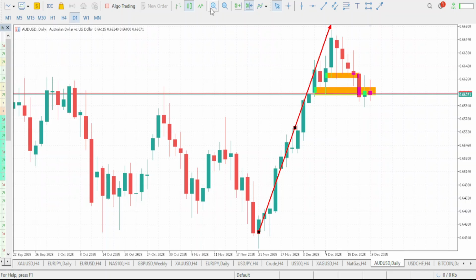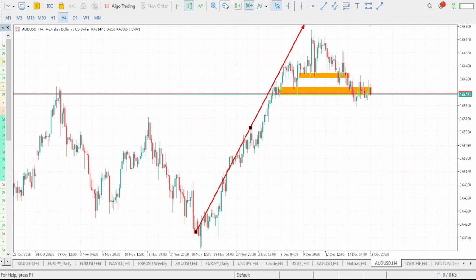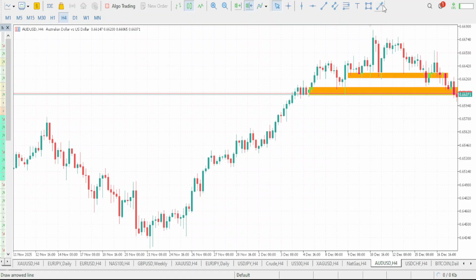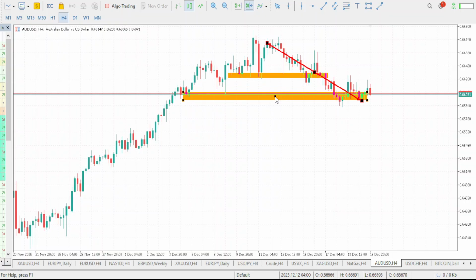So we are having a series of higher high, higher low, especially when you go to your 4 hour time frame. You can clearly see it, right? This is the series of higher high and higher low. So market has been trending to the upside, right? Very much strong bullish move on our AUDUSD. Now market has dropped, which is trend to downside, right? It has been trending to the downside for a while, due to some correction wave.